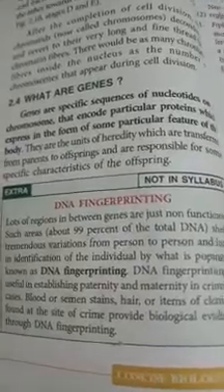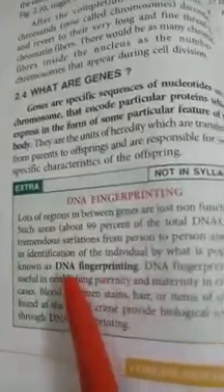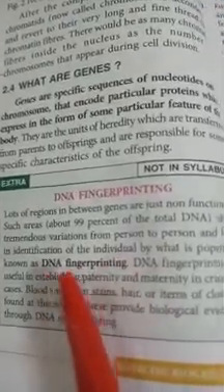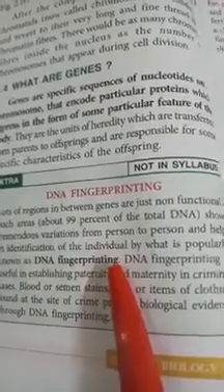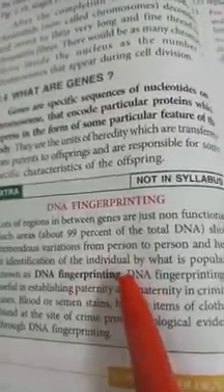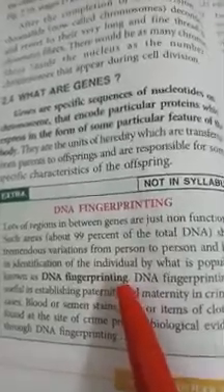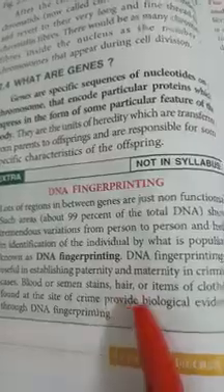So in certain laboratories, DNA fingerprinting can be done and we can identify the person by using cells taken from the blood, semen, hair and so on.